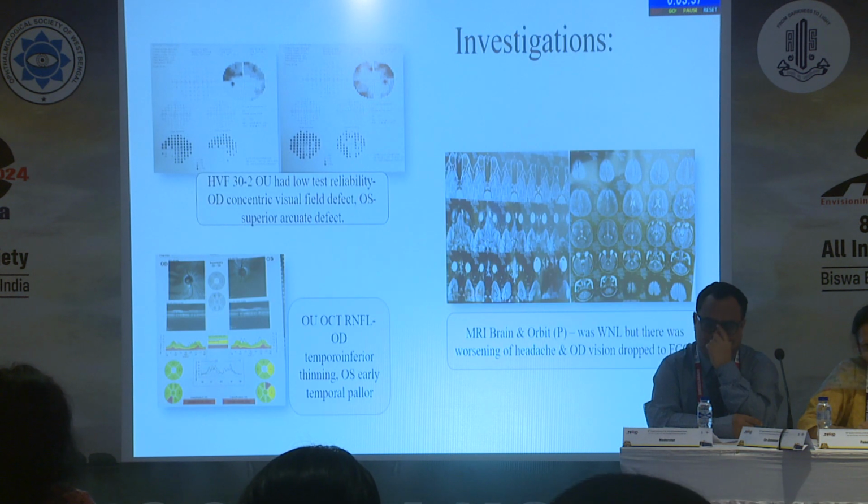So we attempted a visual field in this child. Though both eyes' visual fields had low test reliability, the right eye had a concentric visual field defect, while OS had a superior arcuate kind of defect. We did an OCT RNFL, where the right eye had a temporo-inferior thinning, and the left eye had early temporal pallor.